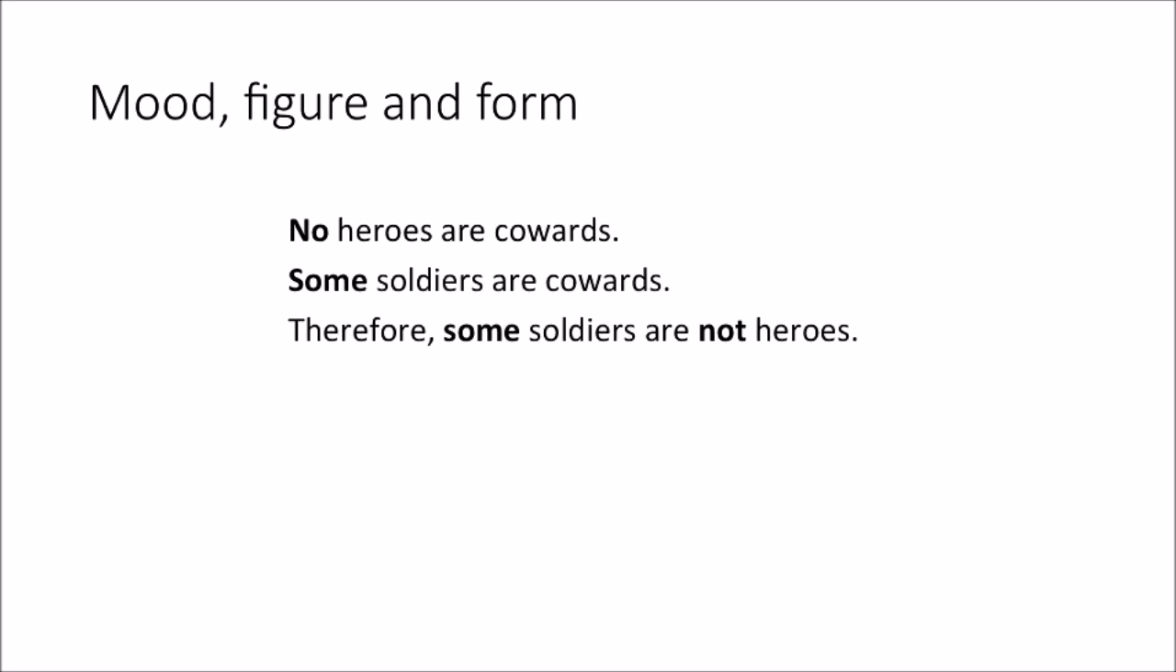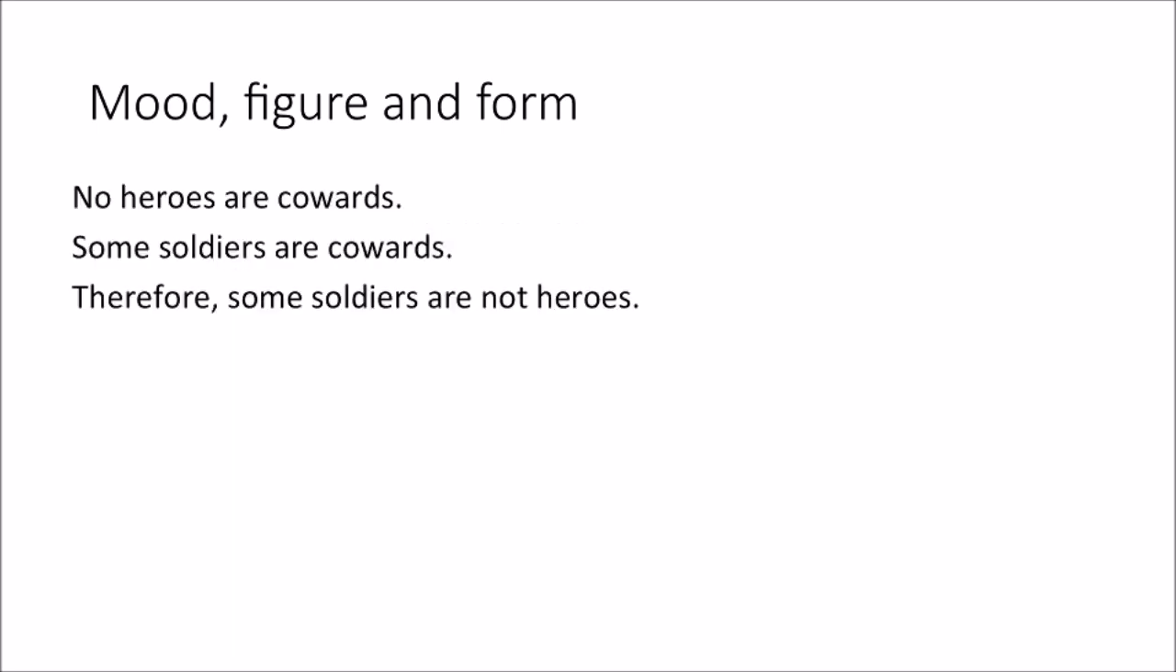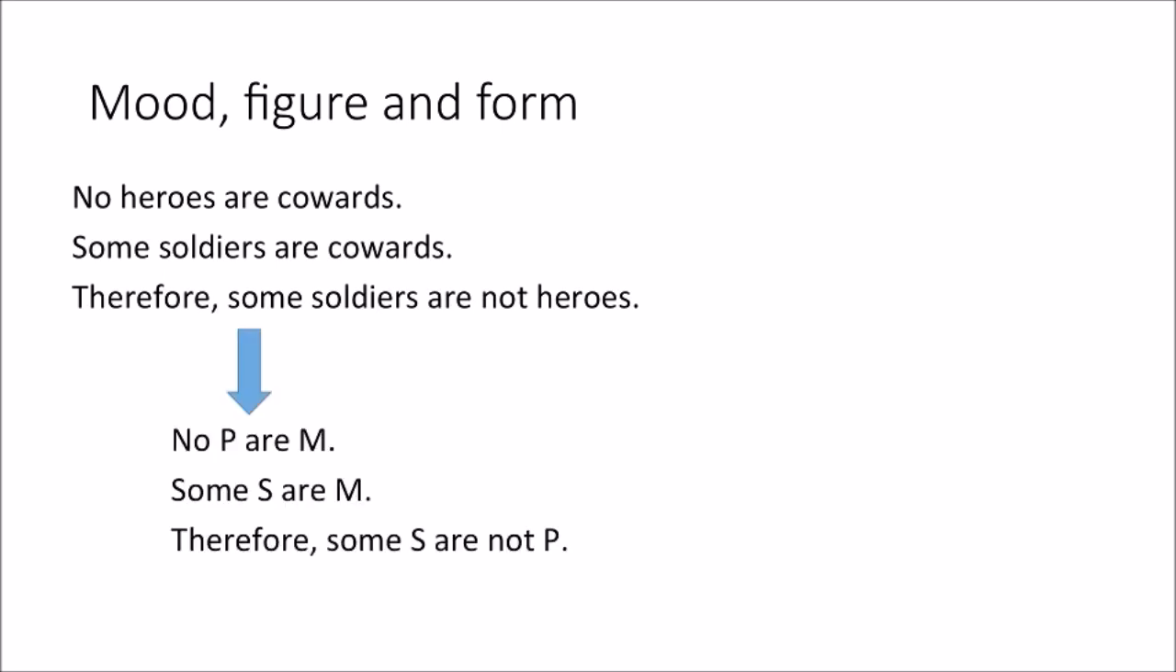And once you get everything in standard order, then you can figure out the mood, the figure, and the form. So you know how to figure out the mood. You look at whether it's an A, E, I, or O statement. In this case, the first statement is an E statement. The second statement is an I statement. The third statement is an O statement. So the mood is EIO. And then to look at the form, you look at the placement of the middle terms. So it has this pattern.